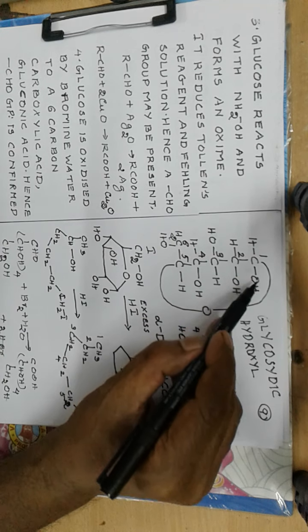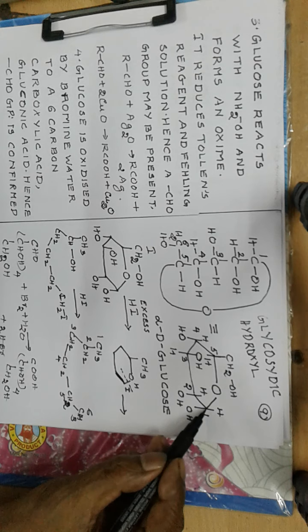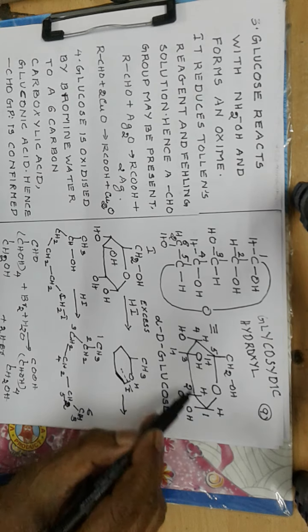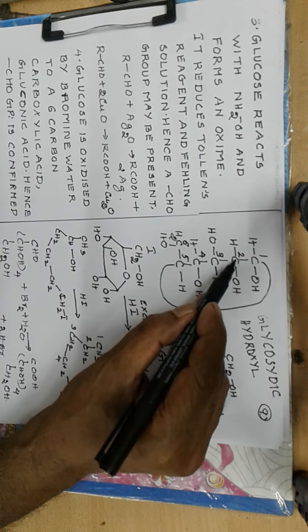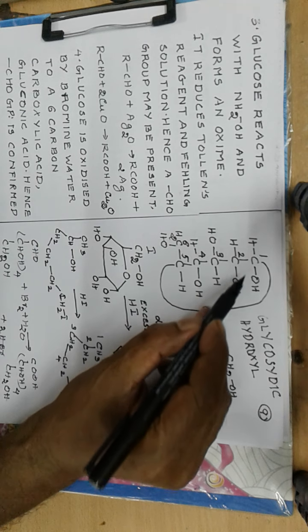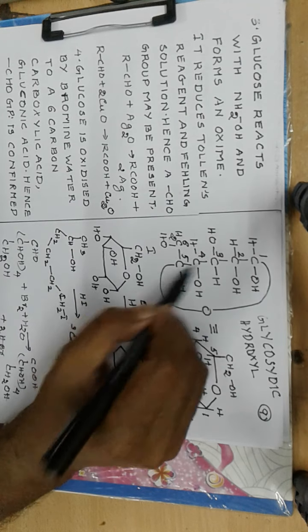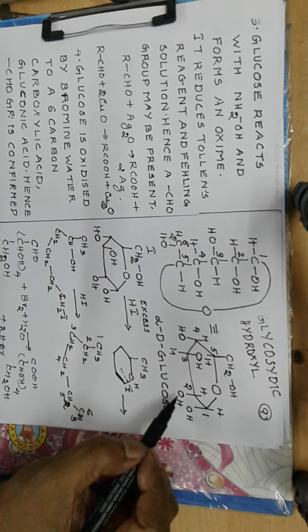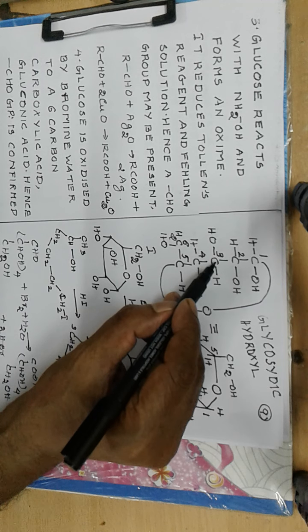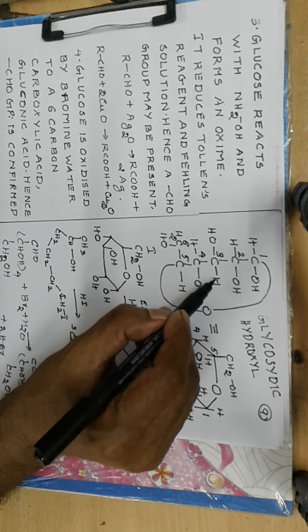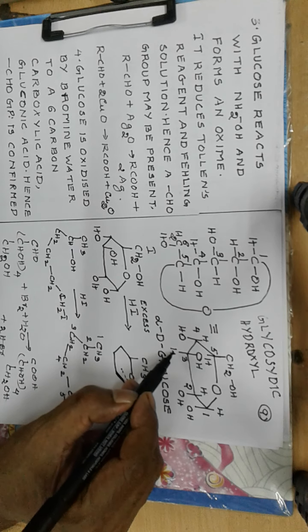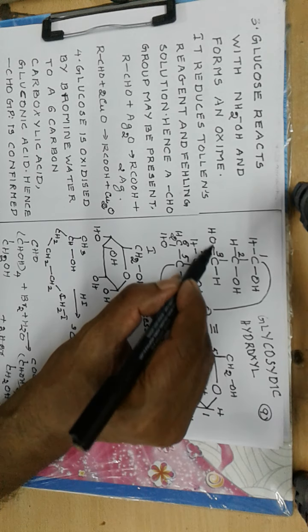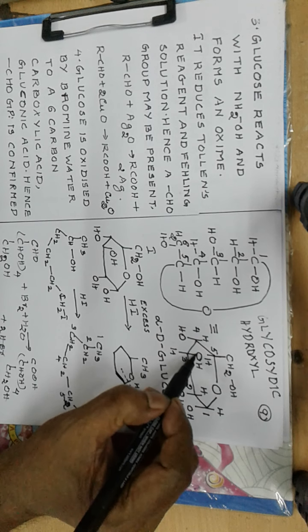So on carbon 1 you write OH here, that is below the plane of the hexagonal ring structure. On carbon 2 also the OH is coming inside this ring structure, and that OH is written below. And on carbon 3 the H is inside, so it is written below, and OH is outside, so it is written in the upward direction of the bond.